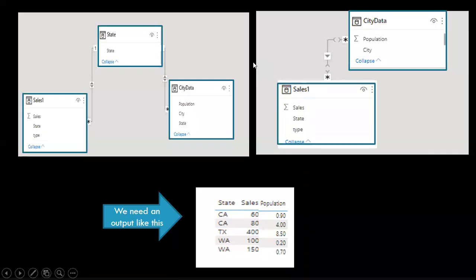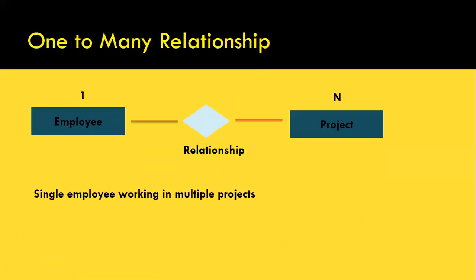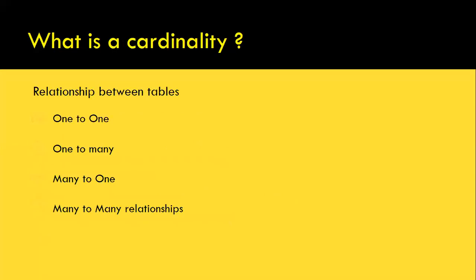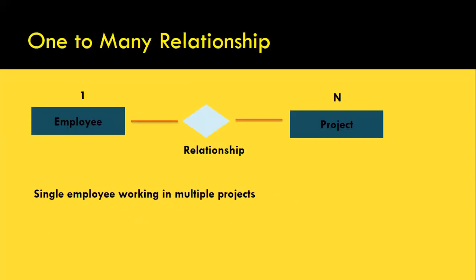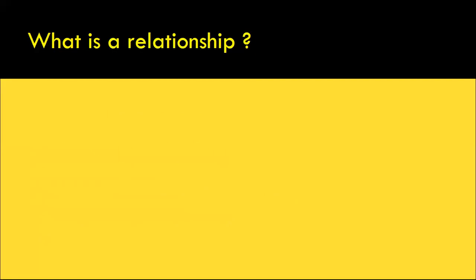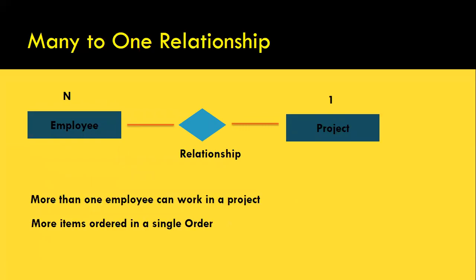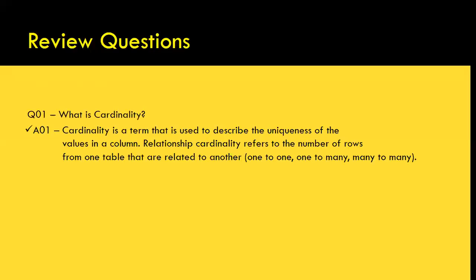So, the next question is: what are the types of relationship? If they ask you this question, the answer is one to one, one to many, many to one, and many to many. These are the types of relationship we discussed already.